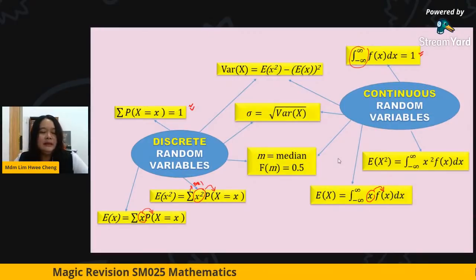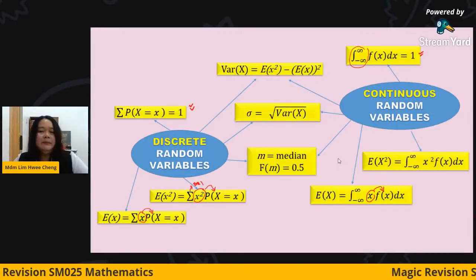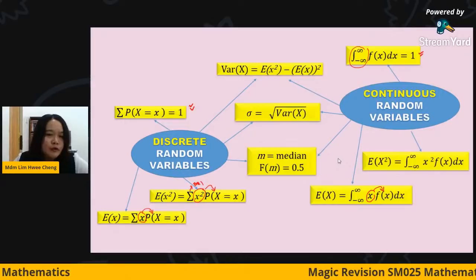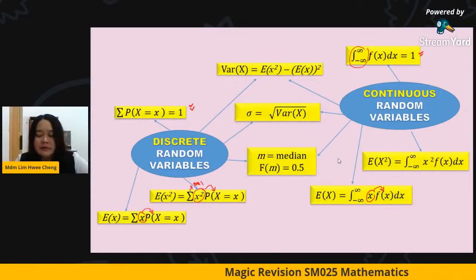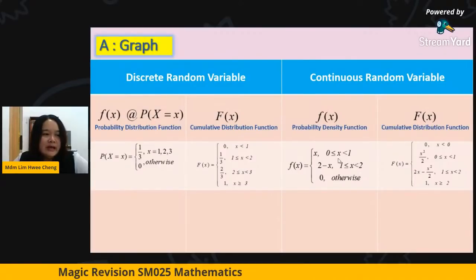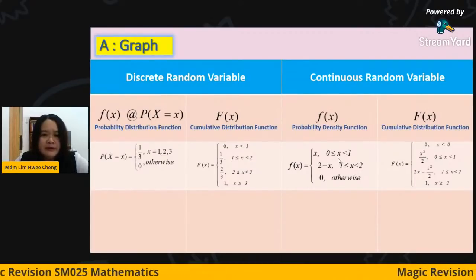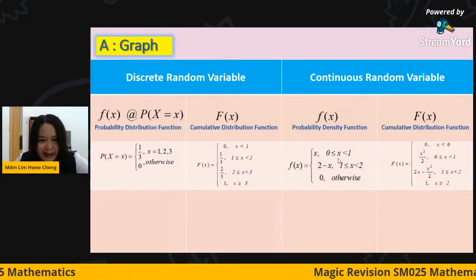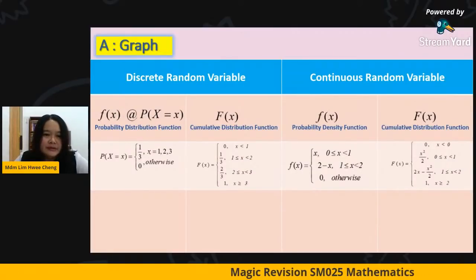So in chapter 9, students are basically always confused in these 5 parts. Let me show you. The first part is graph sketching. We have the discrete part and the continuous part. So this is the discrete.